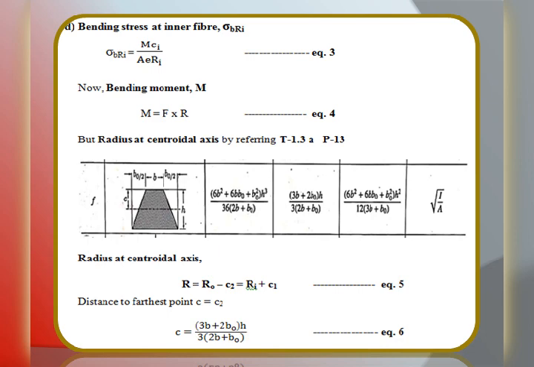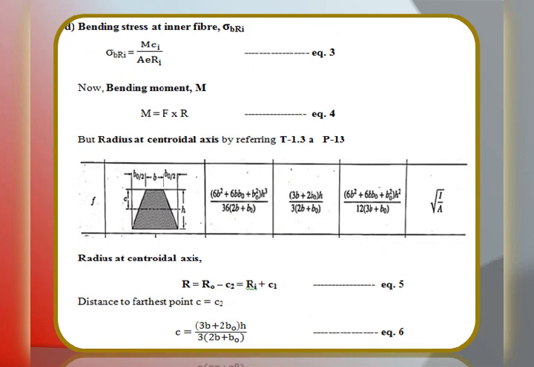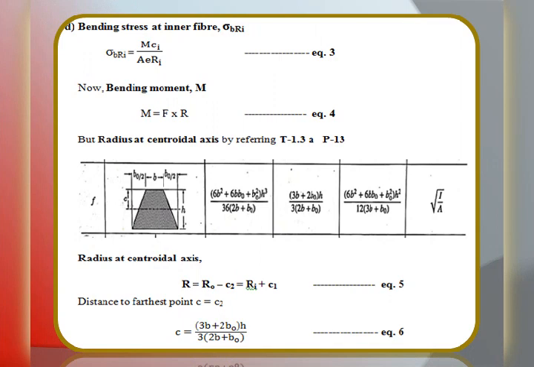Now, to get the value of radius at centroidal axis, we must refer to table 1.3a, page number 13. In this, by referring to figure F, we have the values B0 by 2, B0 by 2, so B, B0 and B. By referring to the fourth column, we will get the relation to evaluate the value of C. By referring to this figure, distance C, what is given in this sketch, is from the outer fiber.